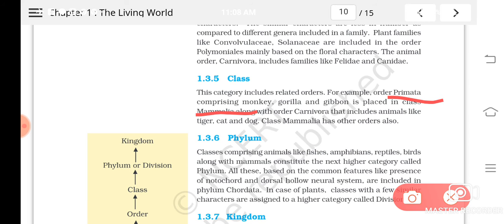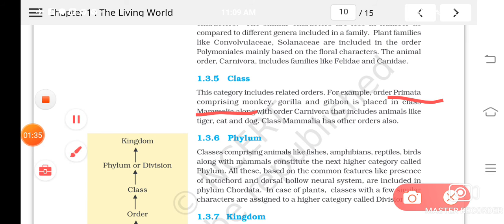Primata, which contains monkey, gorilla, and also orders like Carnivora are placed under the class what? Mammalia. So like this, different orders which are sharing certain common characters are grouped under a bigger category known as class. Okay, then next is what?